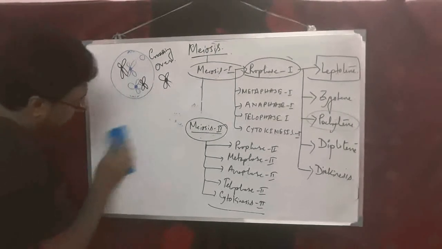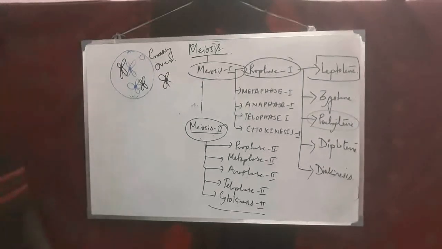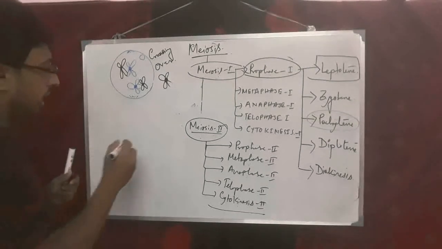Now in the stage of diplotene, what will occur?